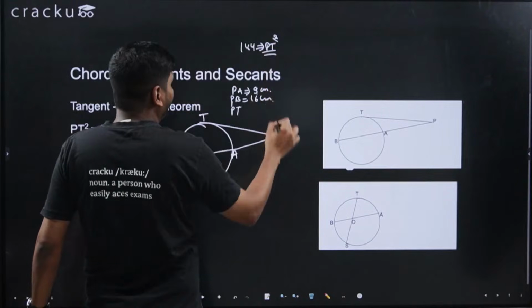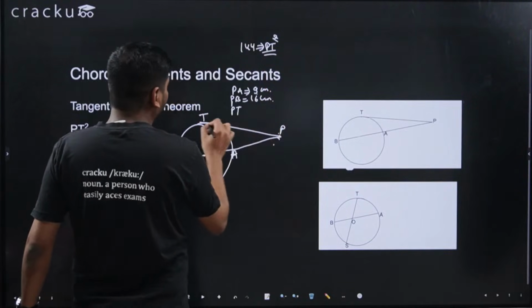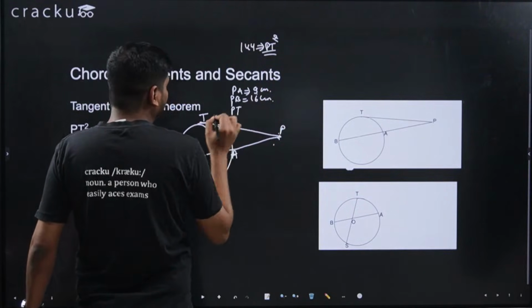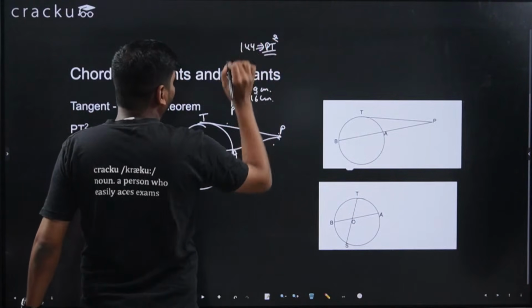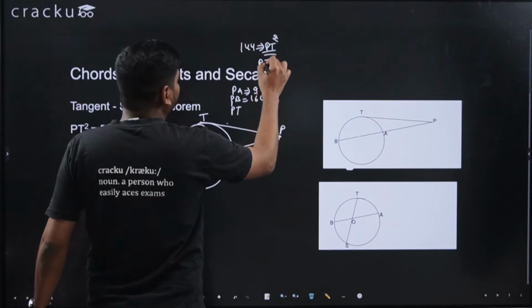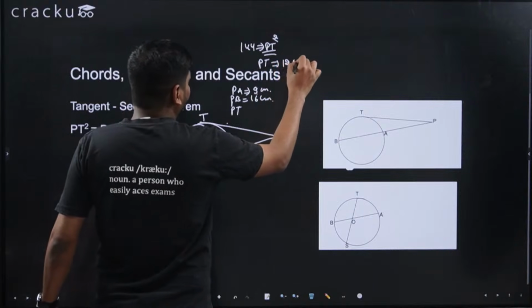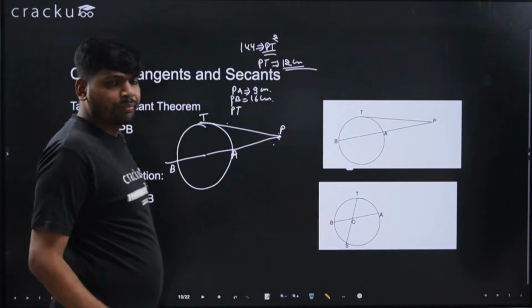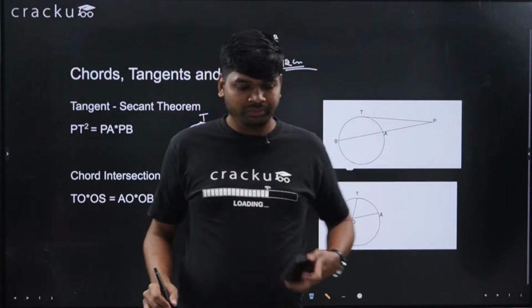What is PT? PT is the length of the tangent. From here to here, this is called the length of the tangent. So PT square is equal to 144. So what is the value of PT? It is 12 centimeter. I hope now it is clear to you.